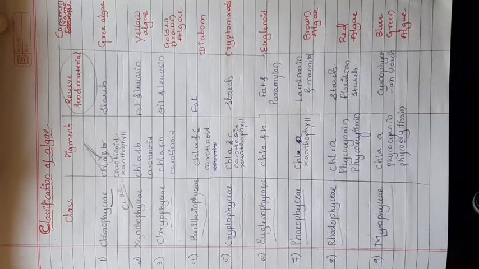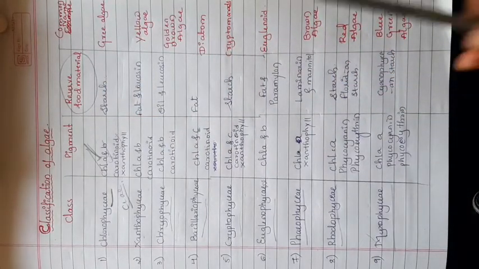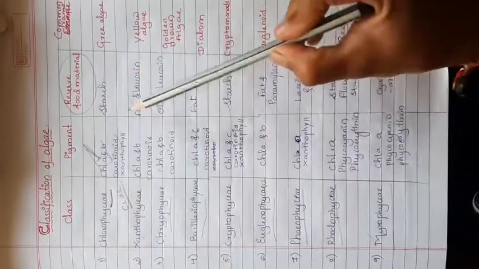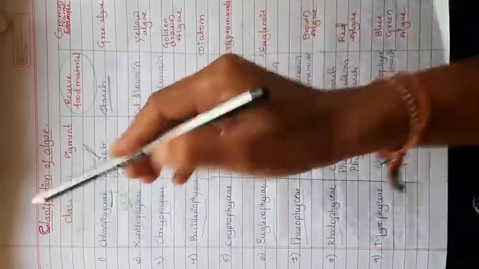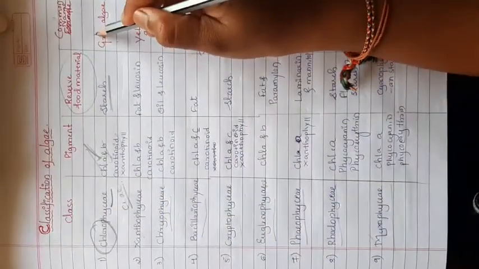Normally the plants reserve the food in the form of glucose, but algae reserve the food in different forms. Here you can see Chlorophyceae reserve food material is starch. For Chlorophyceae, just remember chloro means green. The common name of Chlorophyceae is green algae.